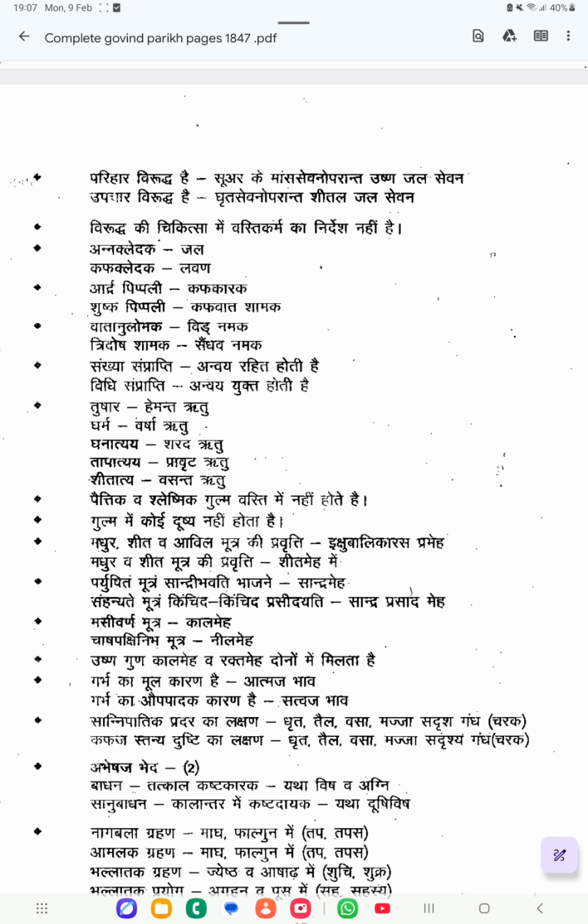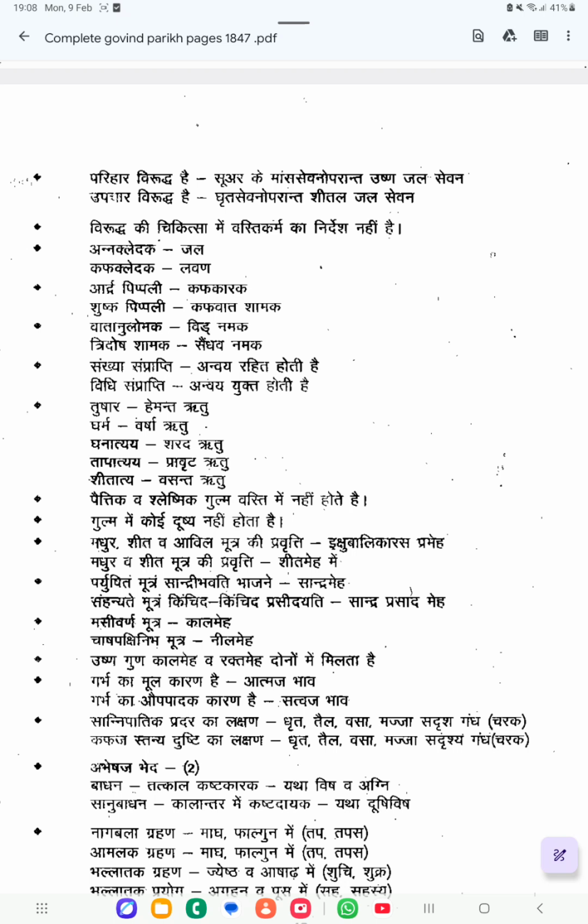Next one is, there are some synonyms for the Ritu which they have mentioned here. Tushara is Hemanta Ritu; dewdrops we can see in the Hemanta Ritu. Gharma, here it is mentioned as Varsha Ritu, but it is not Varsha Ritu, it is Grishma. Gharma means hot. So it is not Varsha Ritu, it is Grishma Ritu.